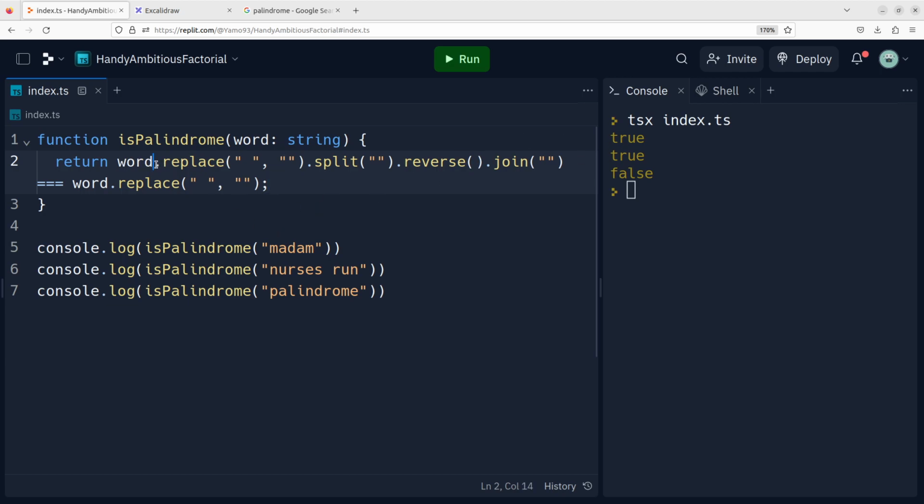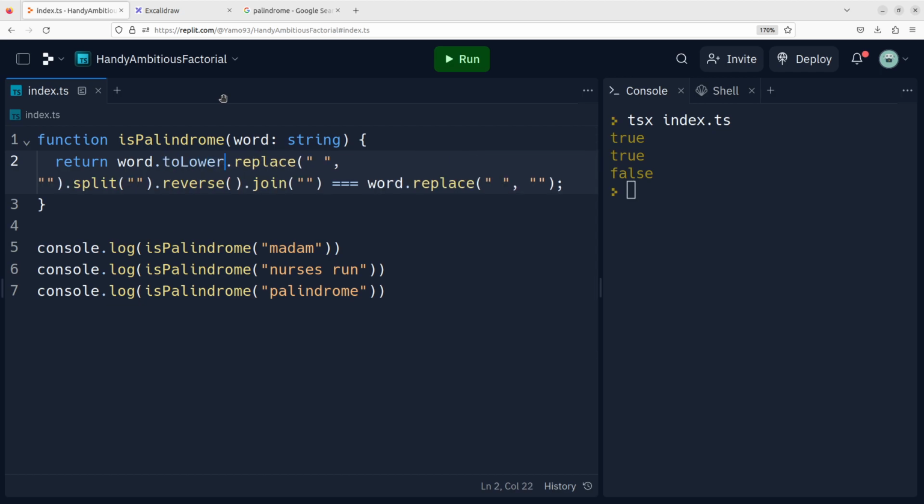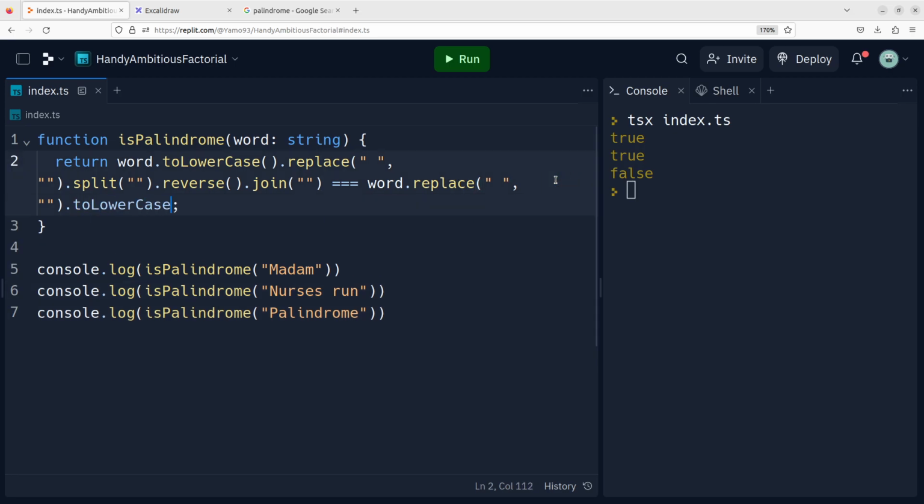So I need to use lowercase as well, so that if I say madame with a big M, and nurses run and palindrome, then it should still work. So let's see, toLowerCase. I hope that this will work. Yeah, and it still works. But it's not a good solution according to me, and there are better solutions.